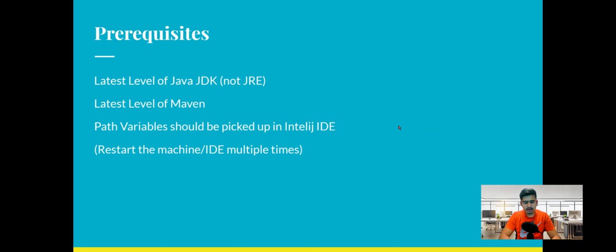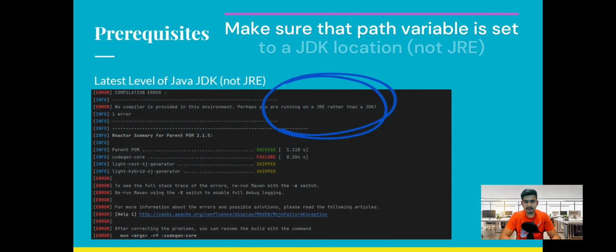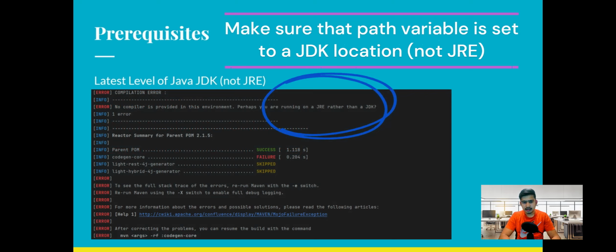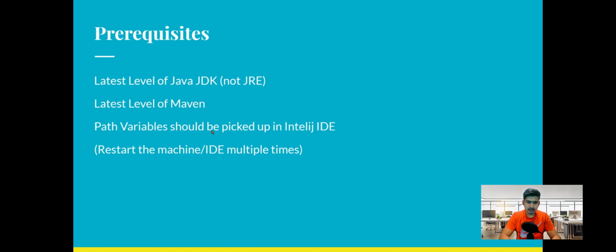As discussed before, the prerequisites for this course would be to have a good version of Java and make sure it's a JDK and not a JRE. Otherwise, you will get some errors like this. It is basically stating that you are running a JRE and not a JDK. Also, you should have a good version of Maven installed and make sure both of them are set up as your environment variables.